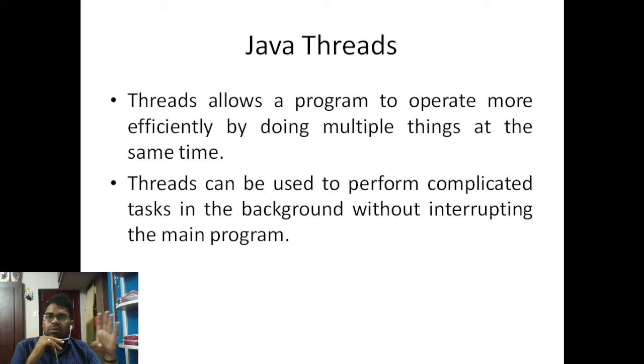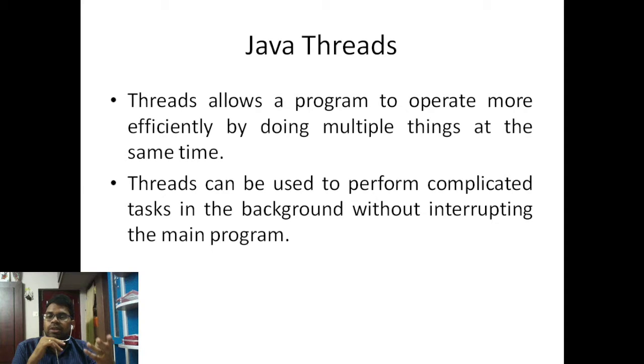You can do multiple operations by using the concept called threads. So this handles the complicated tasks which need to work in the background, and it works without interrupting the main program itself.